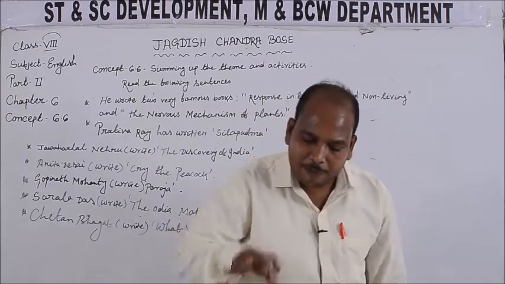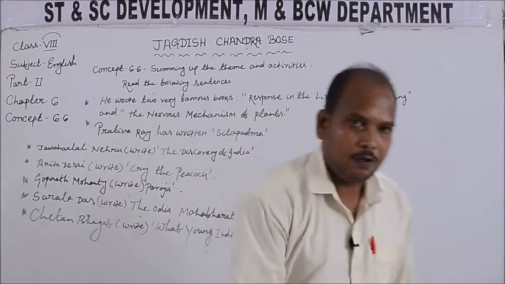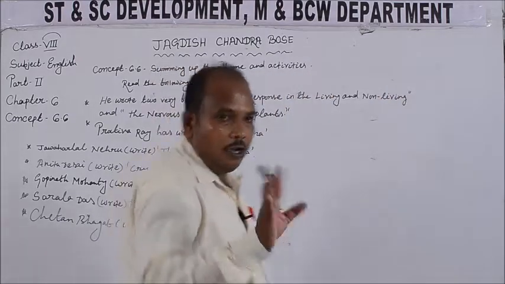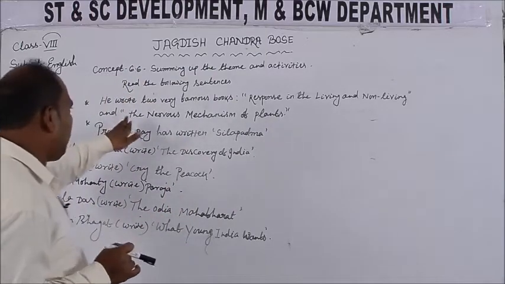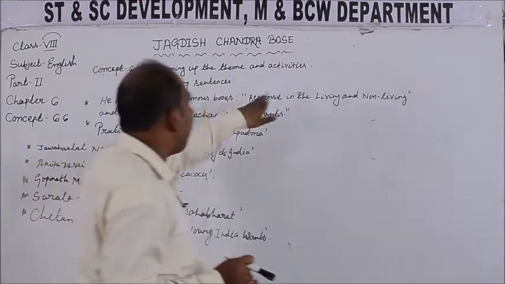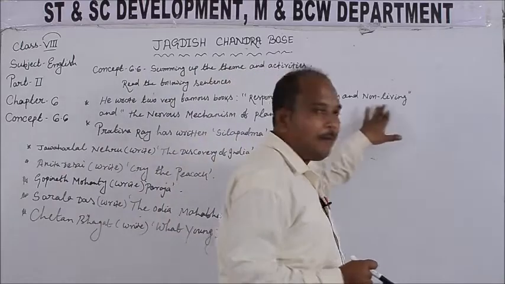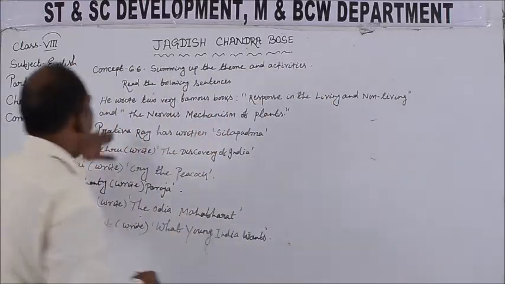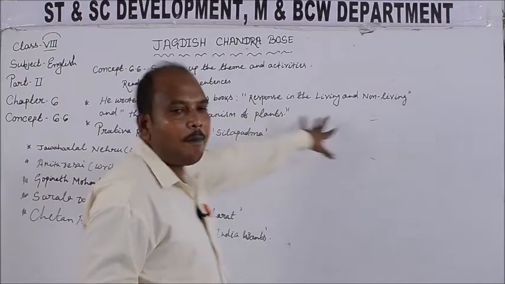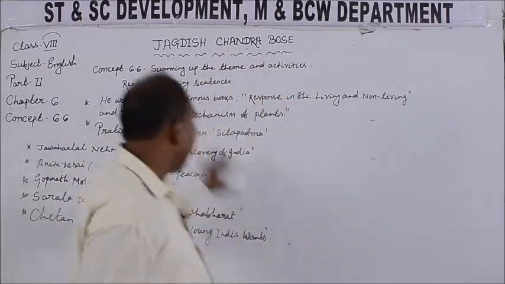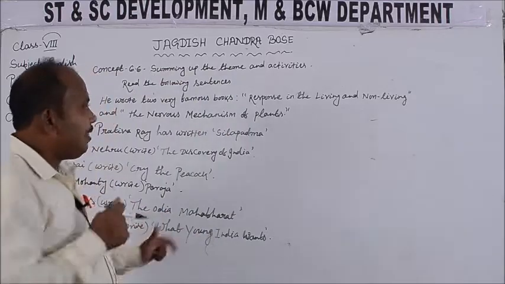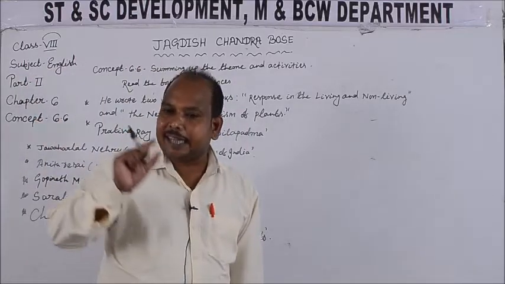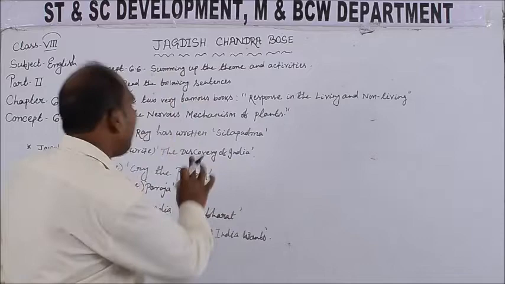So this is the theme of this chapter, Jagdish Chandra Bose. Students, let's read the following sentences. He wrote two very famous books, Response in the Living and Non-Living and The Nervous Mechanism of Plants. You see, in this sentence, the verb write is in the second form or past form.